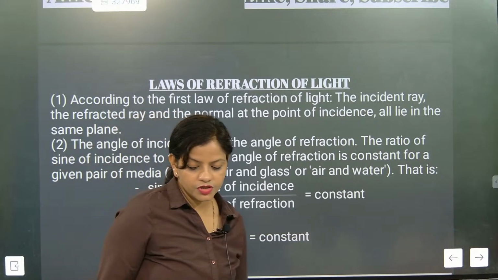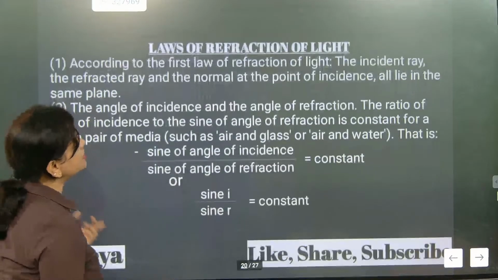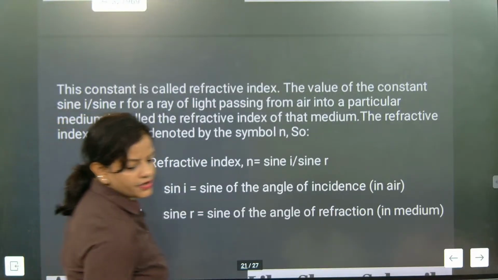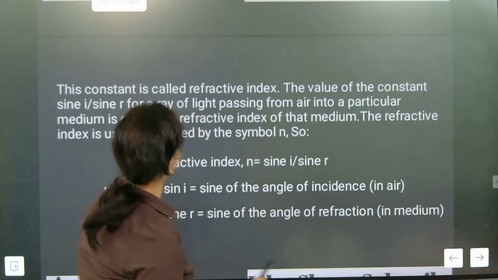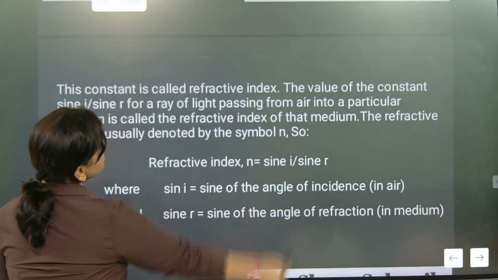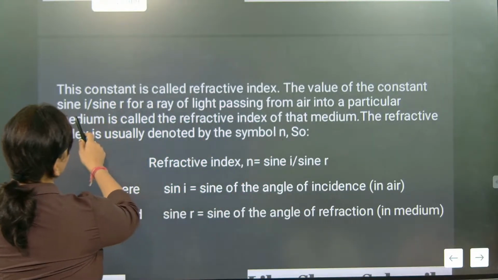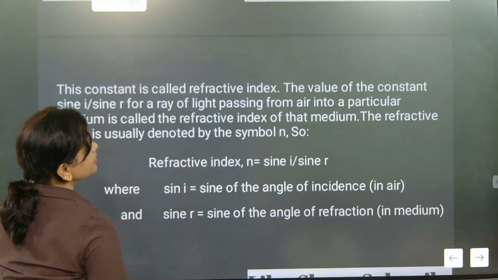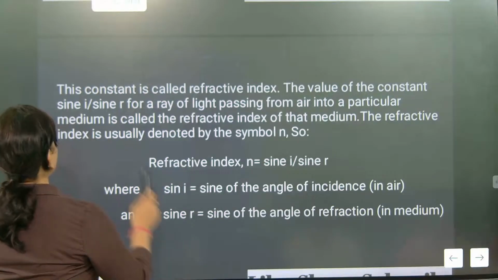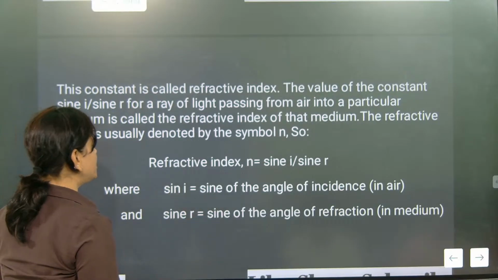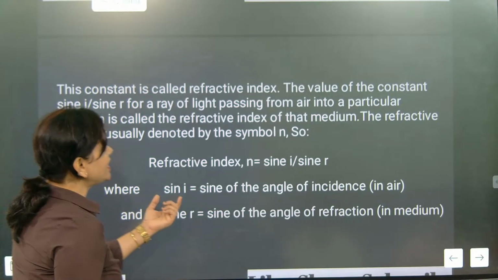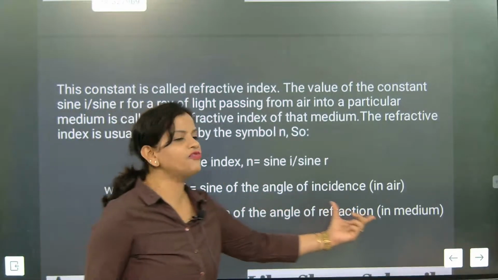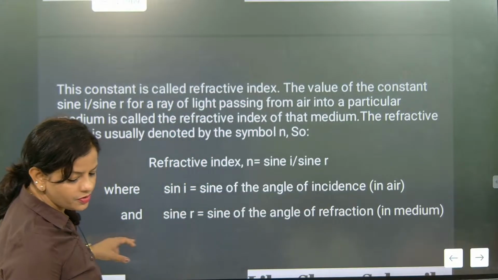So this is again a most important part. Now look here, sine of angle of incidence by sine of angle of refraction. Now we are going to understand the second part. This constant is called the refractive index. The value of the constant for a ray of light passing from air to a particular medium is called the refractive index of that medium. Refractive index is denoted by the symbol n. Understood? Where sin i is the sine of angle of incidence in air by the sine of angle of refraction in the medium. Just a short-term division we are doing.